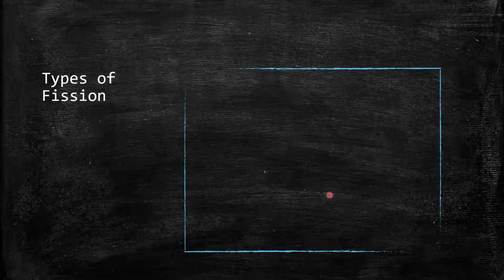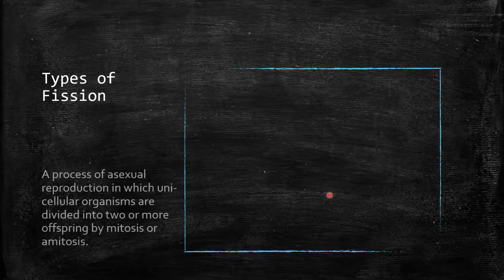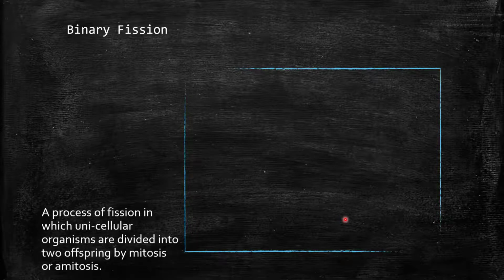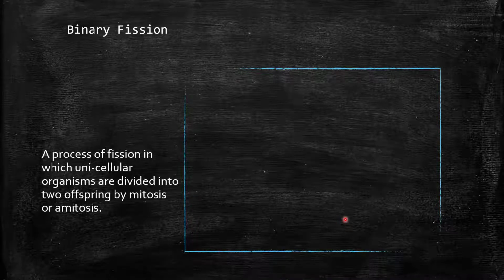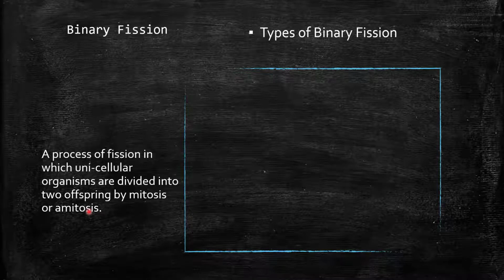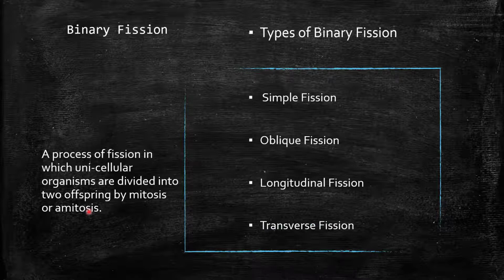Now about the types of fission. Fission can be of three types: binary fission, multiple fission, and plasmotomy. Let's talk about binary fission. Binary fission is a process by which the unicellular organisms are divided into two offspring by mitosis or amitosis. It can be simple fission, oblique fission, longitudinal fission, and transverse fission.